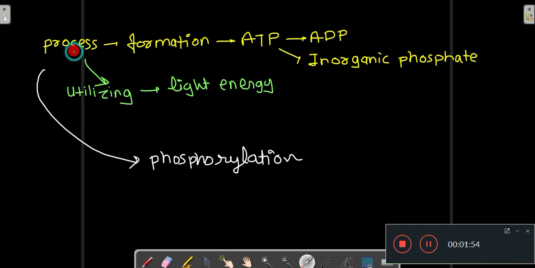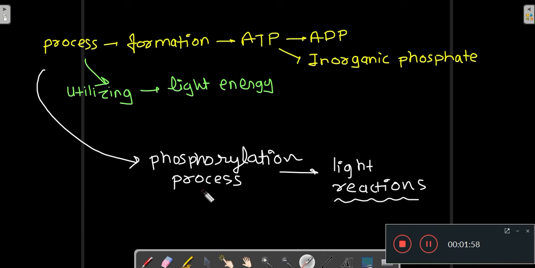So this process is known as phosphorylation, and this phosphorylation process occurs in the light reaction. In the light reaction you have the phosphorylation process, that is, formation of ATP by utilizing light energy.